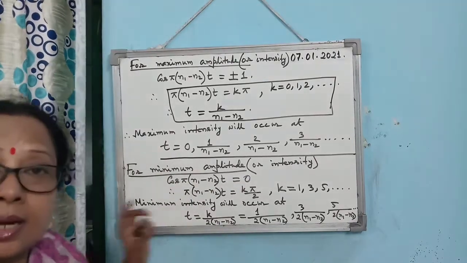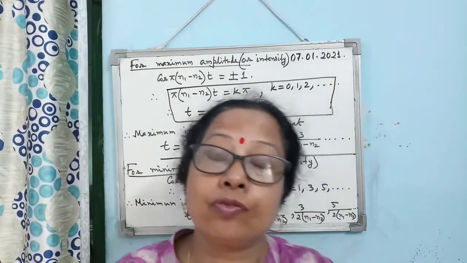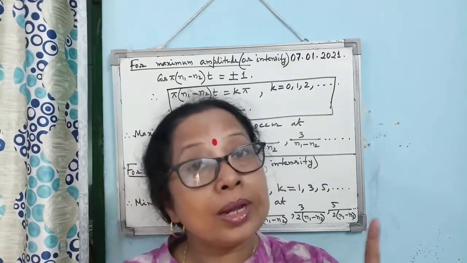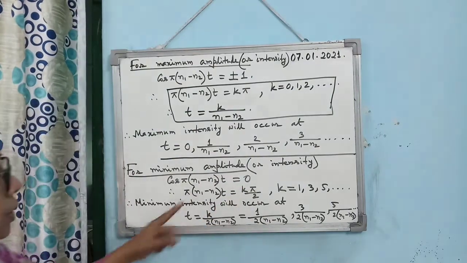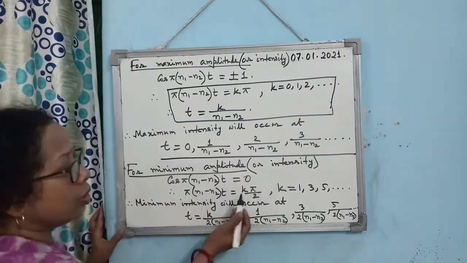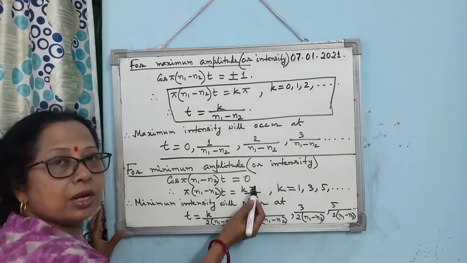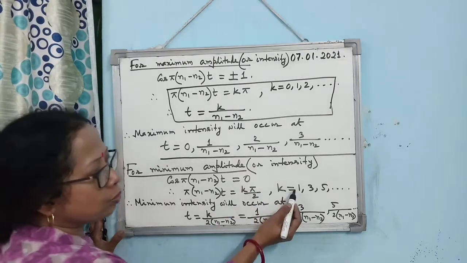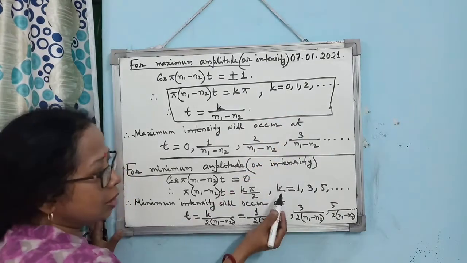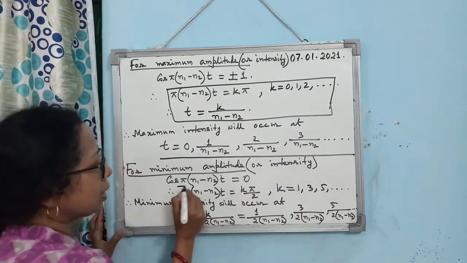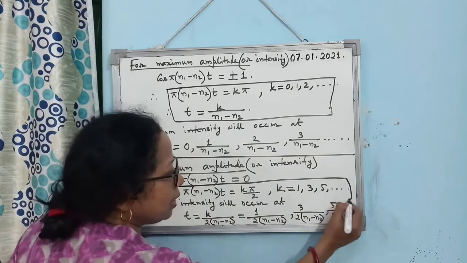So here lies the point between interference and beats. For interference, the minimum was when the cosine was minus 1. But in this case, it should be 0. So you see, the cosine function is 0 when the argument is an odd multiple of pi by 2. So k should be 1, 3, 5, and so on. Here in the earlier case you see k is 0, 1, 2, 3, and so on. So this is the condition for minimum intensity.